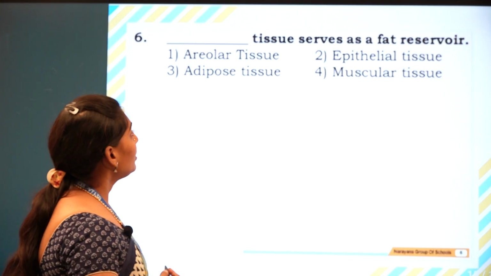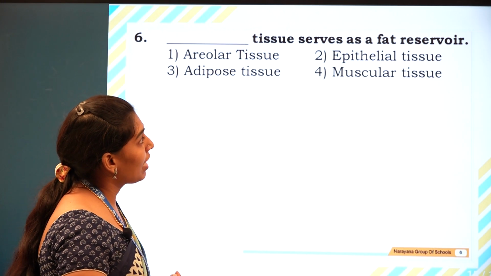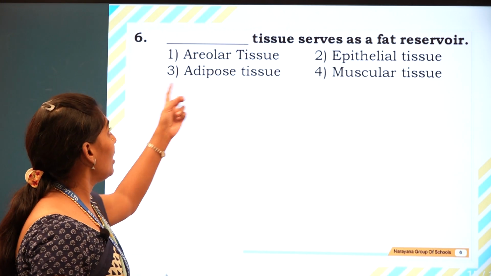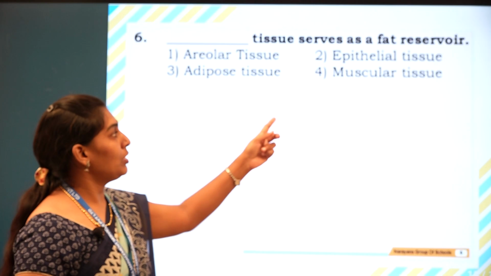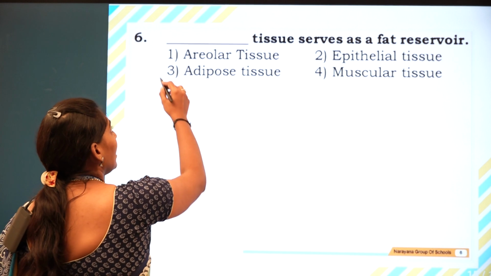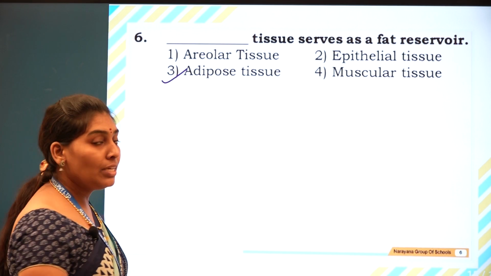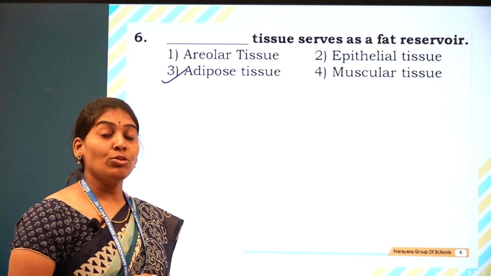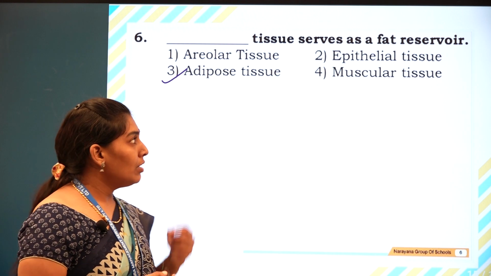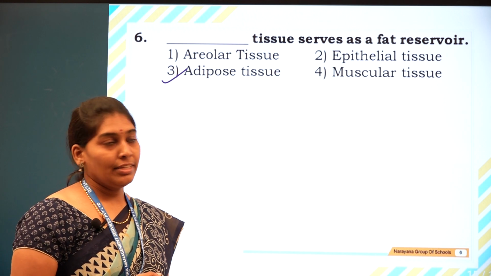The next question is, dash tissue serves as a fat reservoir. The options given are areolar tissue, epithelial tissue, adipose tissue and muscular tissue. The answer is adipose tissue, which is present beneath the skin, and it is also very useful as a heat insulator.